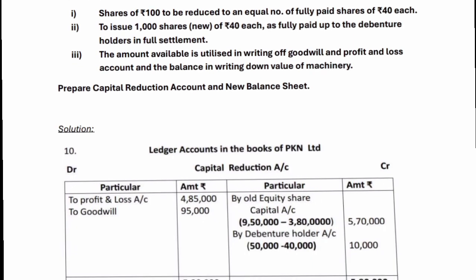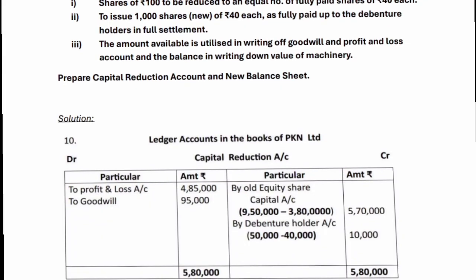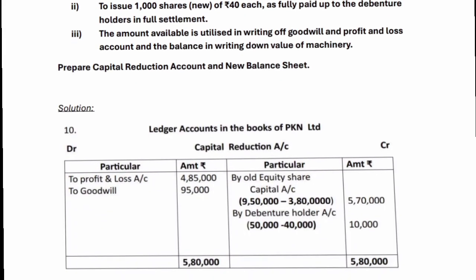Prepare capital reduction account and new balance sheet. Solution. Go through the solution as provided on the screen.